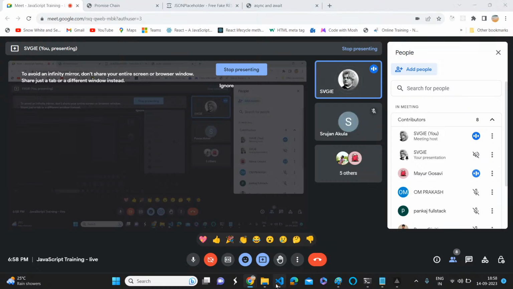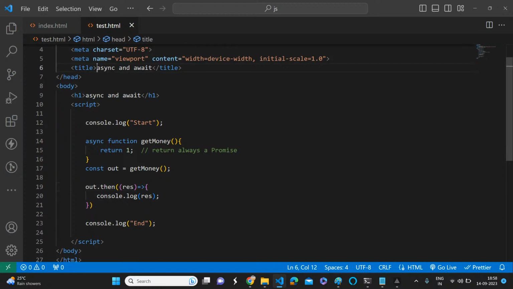Yes, because async and await is a combination, right? But you can work with async directly. There is no problem. But if you want to use await, you should have async. This is the most important thing. In interviews, they will try to test whether you know this logic or not. So that is very, very important. No doubt this is another interview question, because in every explanation you will get a minimum of 10 interview questions.